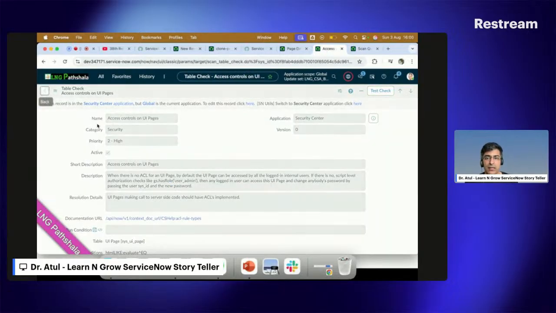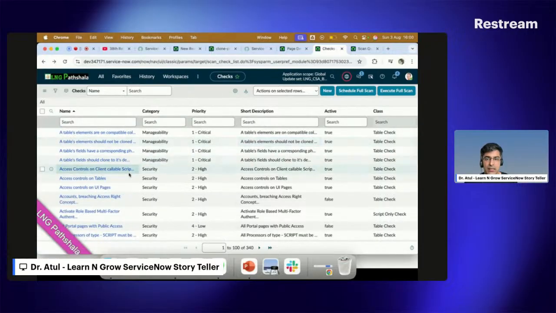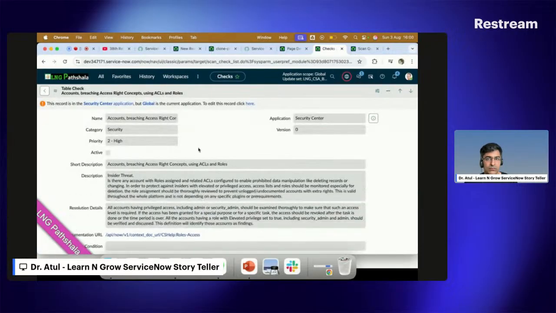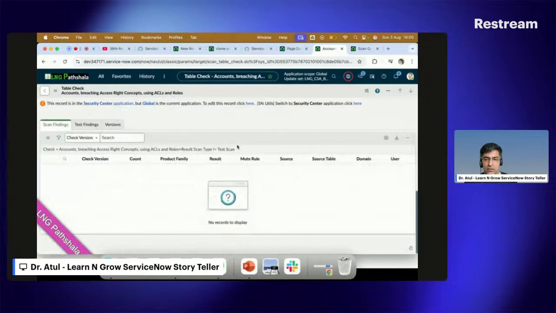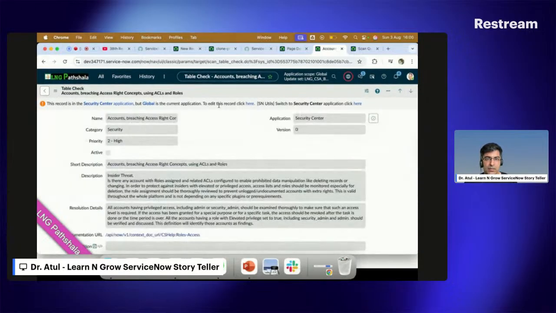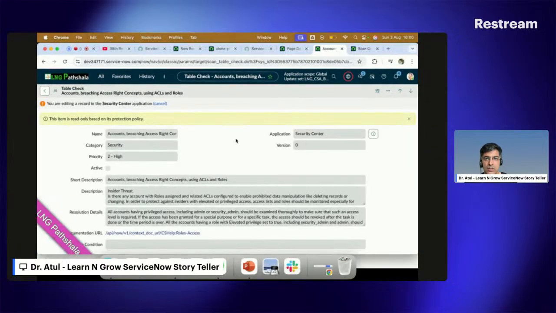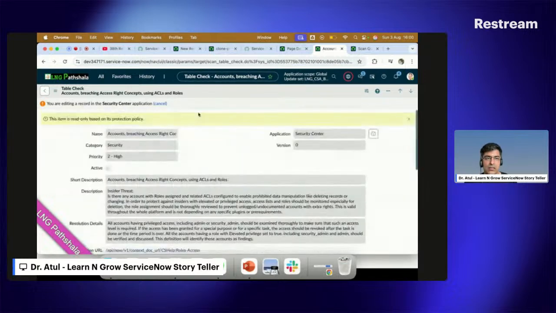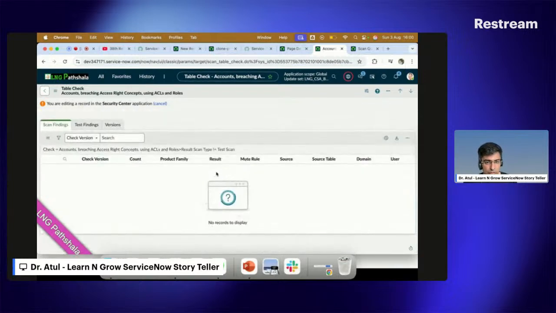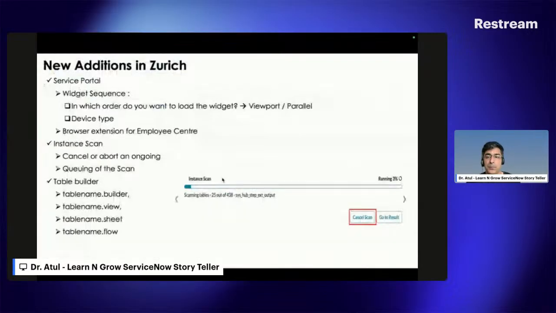If I go back here quickly, and let me see if I put this one. It is not in the scope, so let me change here. Okay, this is read only, so let's not do that. Also, if you notice, this has also been changed. This is all due to the Coral theme introduced by ServiceNow. So these changes are applicable here.